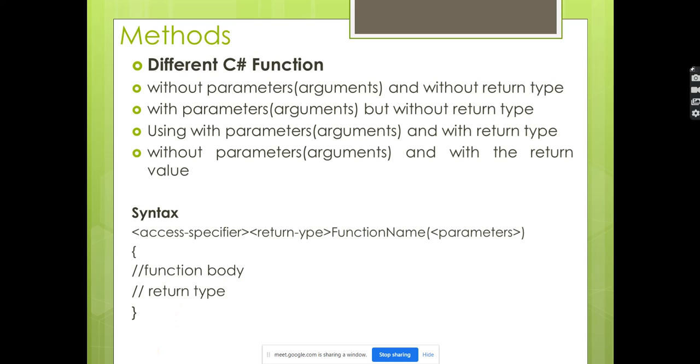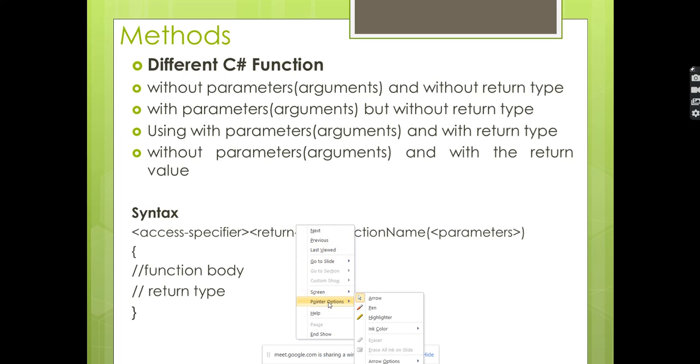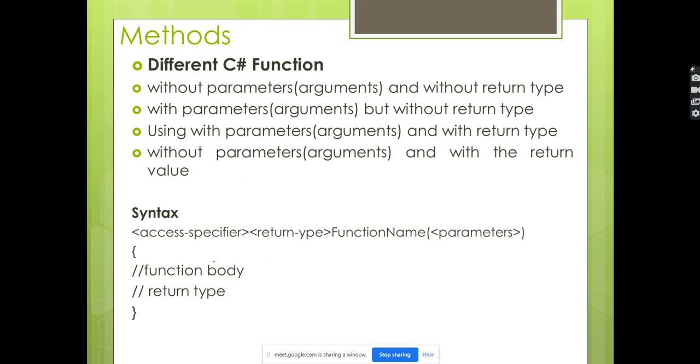This is the syntax for the methods. Access specifier. First we have to specify the access specifier: public, private, protected, and the return type. What kind of value is it returning? If it is returning an integer, then the return type will be integer. If it is returning a string, the return type will be string.